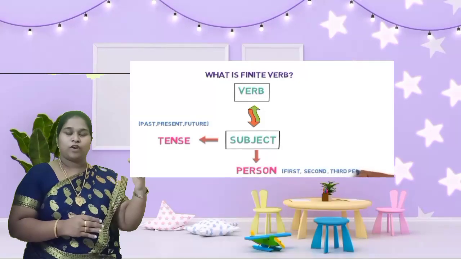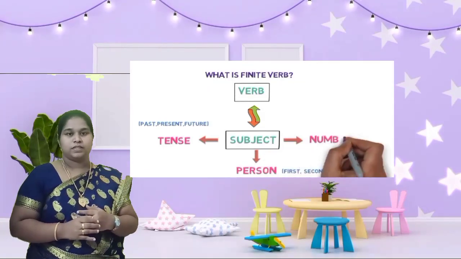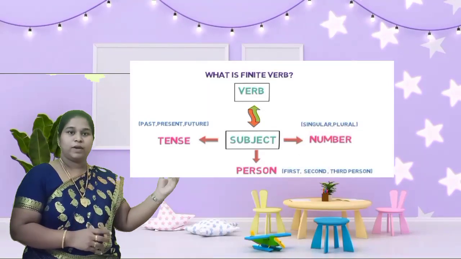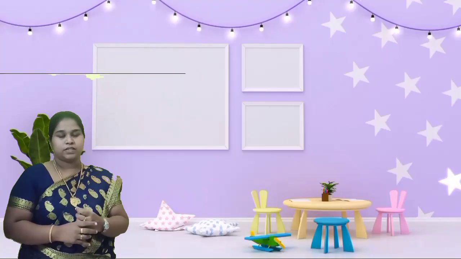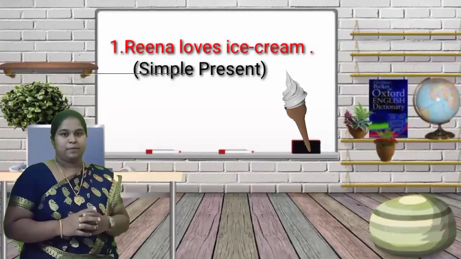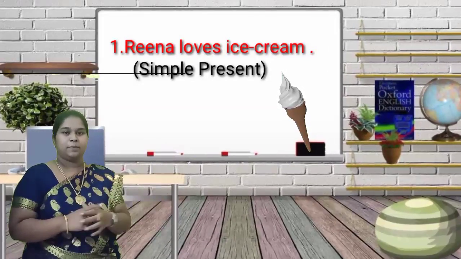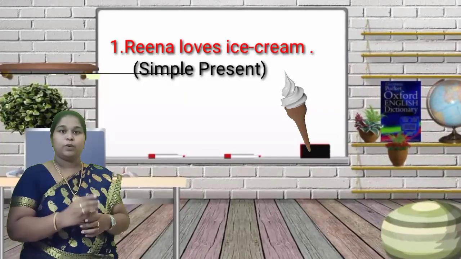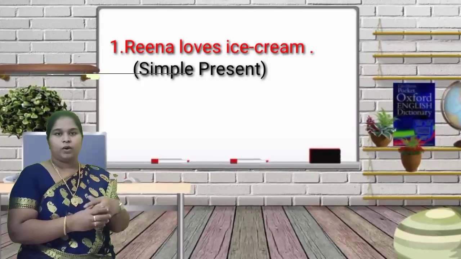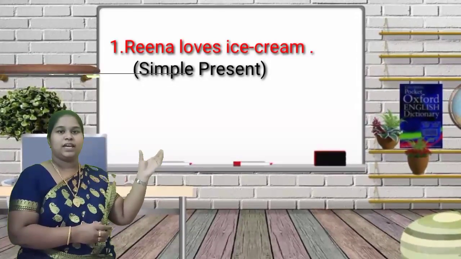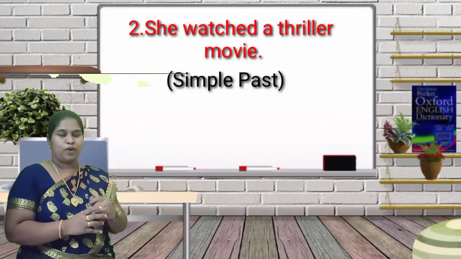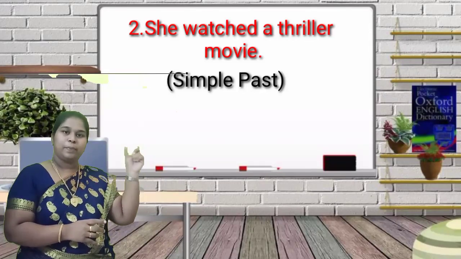For each of these I will be giving you examples. We will go with tenses first, and along with it I will explain the subject as well as the numbers. The first one is: Reena loves ice cream. Here it describes the simple present tense. Loves is a word that shows she always likes that. Next: she watched a thriller movie. Watched shows a simple past.